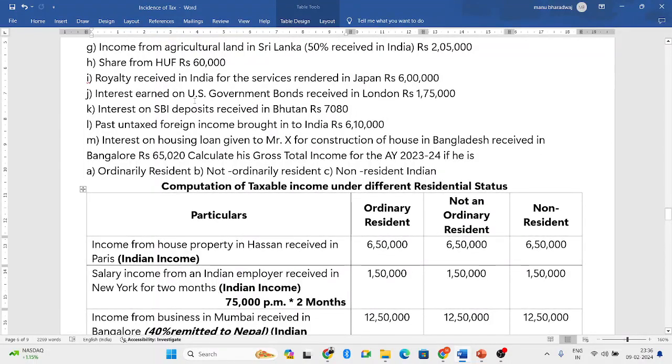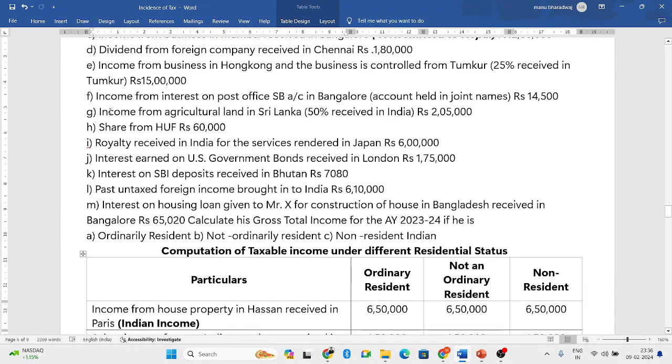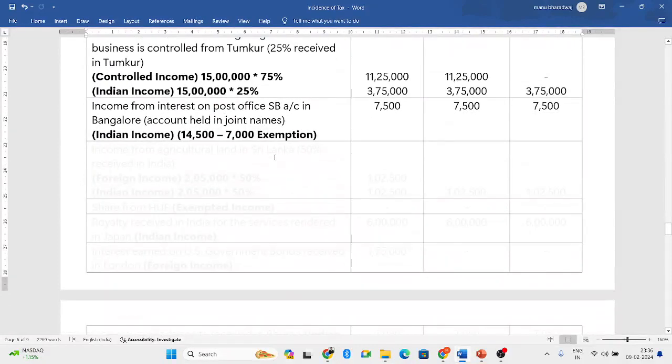Next, income from agriculture in Sri Lanka received in India. 50% received in India. So there is two kinds of income. One is foreign income and one more is Indian income. 50% is foreign income, and it is foreign income from other sources. So only ordinary resident will be taxed. Then as it is an Indian income, remaining 50%, all three members will be taxed.